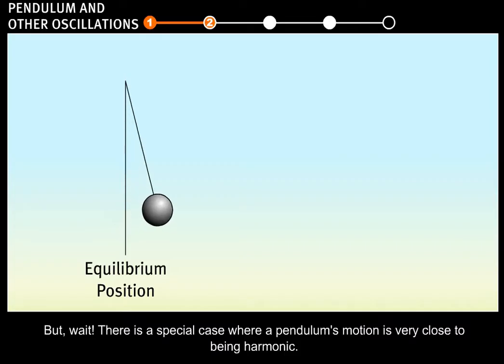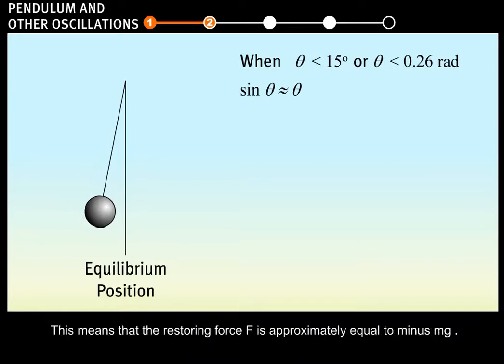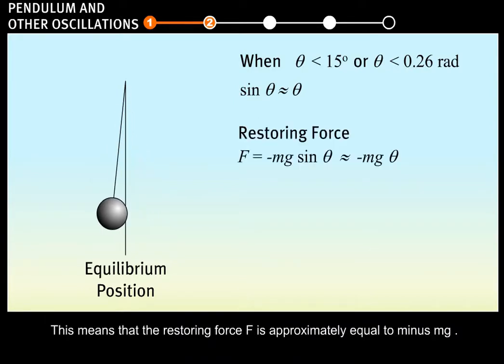But wait, there is a special case where a pendulum's motion is very close to being harmonic. When the angle is less than 15 degrees or 0.26 radians, the sine of the angle is roughly equal to the angle itself. This means that the restoring force F is approximately equal to minus mg theta.